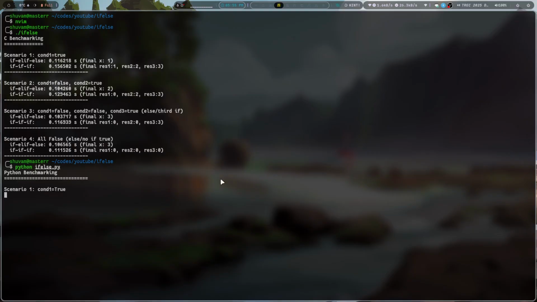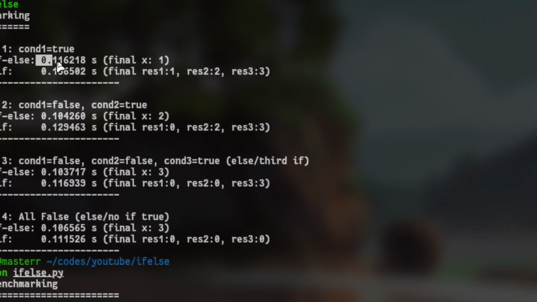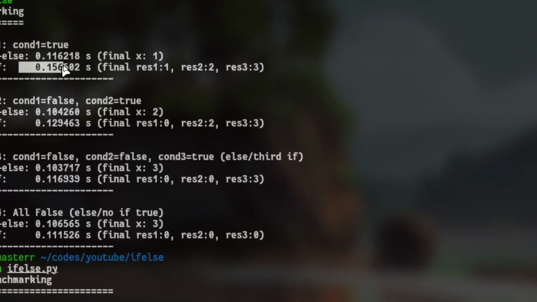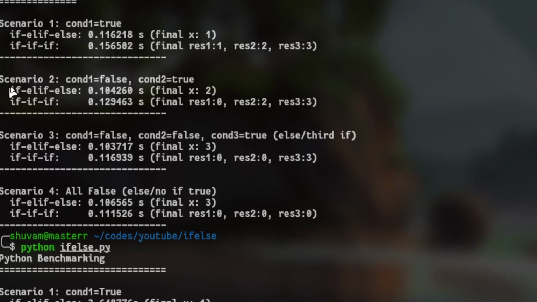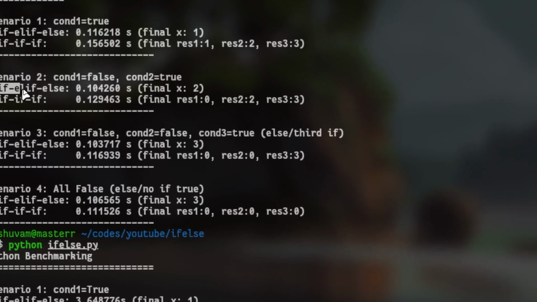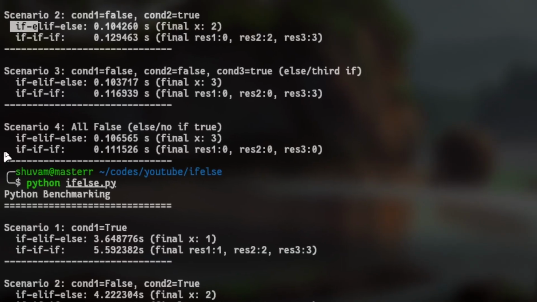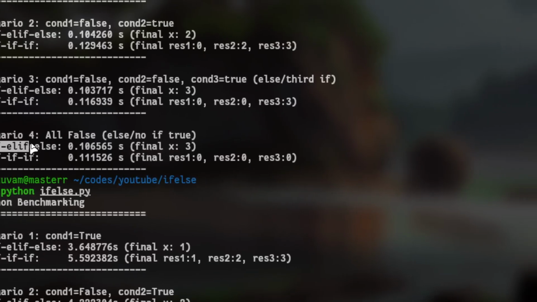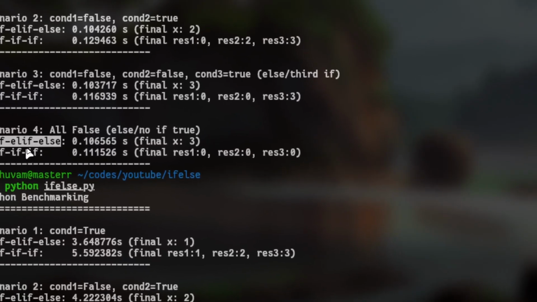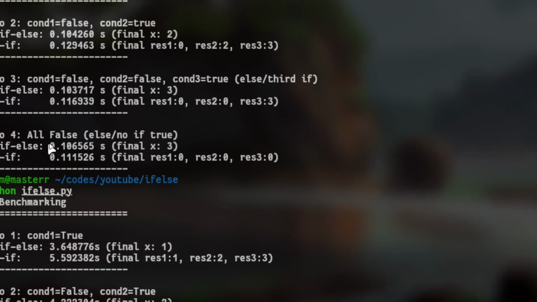While the Python is running, let us see the results for the C. As we predicted, the if-else if-else statement will be running way faster than the plain if statements. Again, for scenario two, when condition one is false and condition two is true, this will go through if-else if, and even in the worst case here, where all the statements are false, it is faster again.